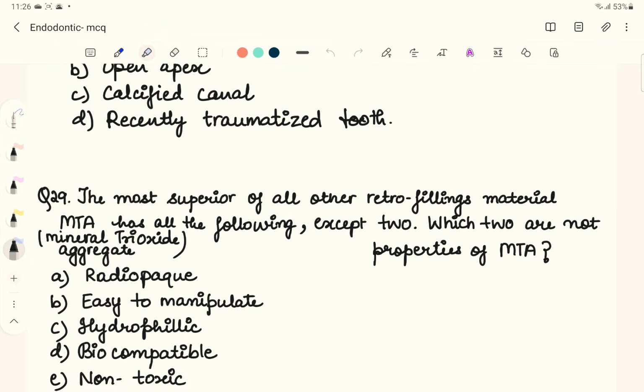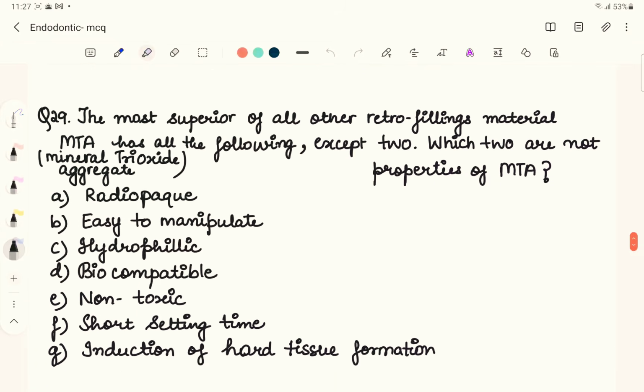Guys, welcome back. Today we will be discussing a few multiple choice questions of endodontics, or some practice questions for endodontics, for the NBDE exam, or for the NEET MDS exam, or any other competitive exam. So let's get started with today's first question.